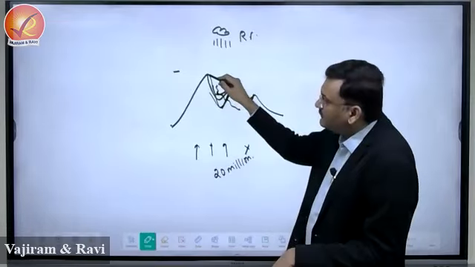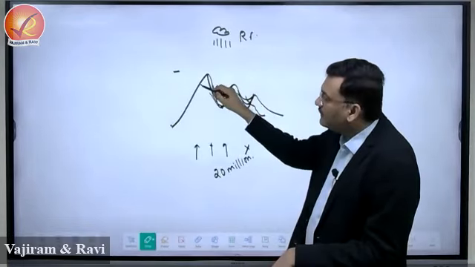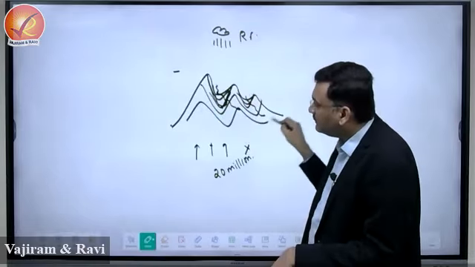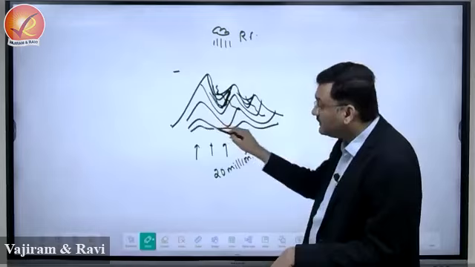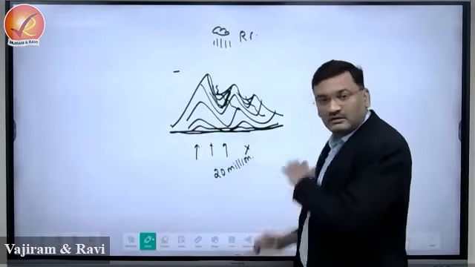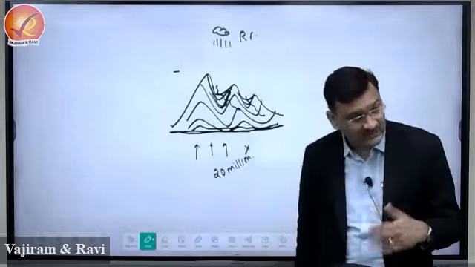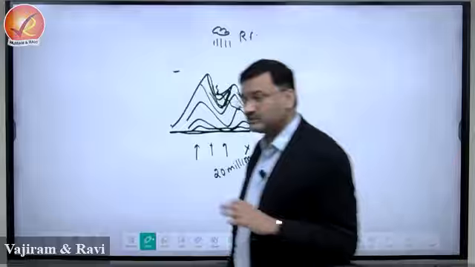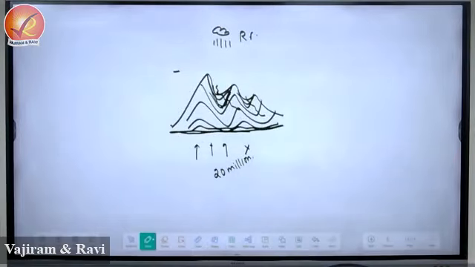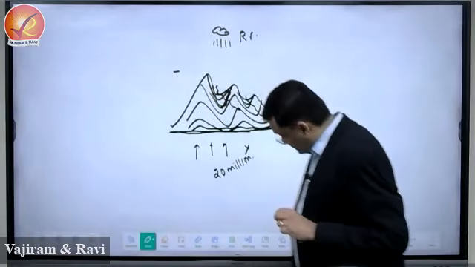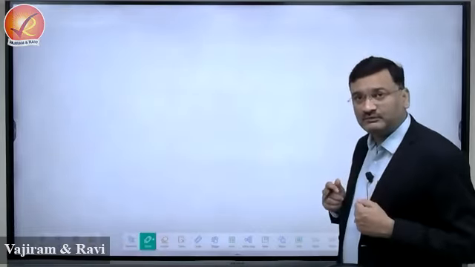If endo slows down, the river dominates now. What will the river do? The river will cut down this, then cut down this, and it will try to bring this landform and make it flat, right? This is the dominance of which force? Exogenetic force. In this way, how these two forces compete with each other is going to determine the identity of the landform, right? I have just introduced, we will be discussing in detail. I am just trying to make you acquainted with these terms. What is endo and exo? Right, then the classification of the landforms.